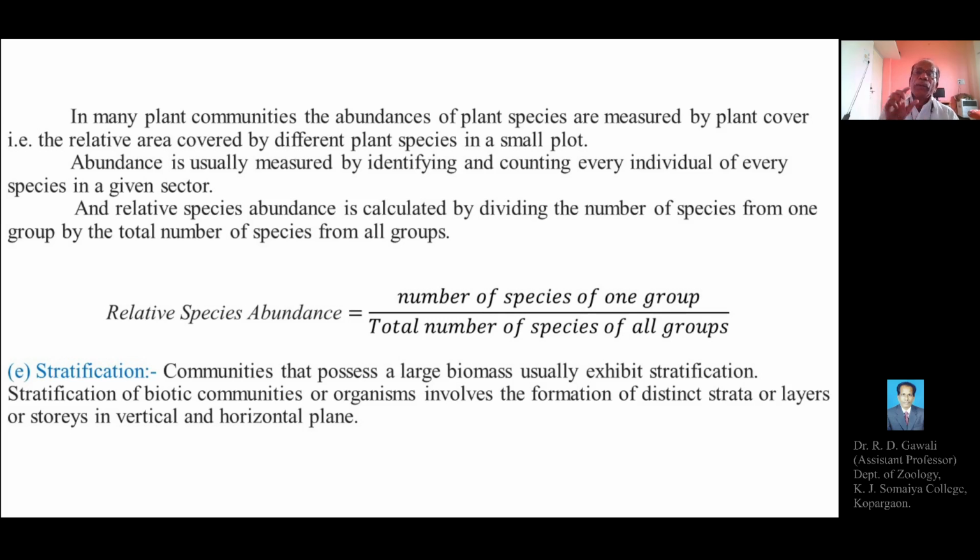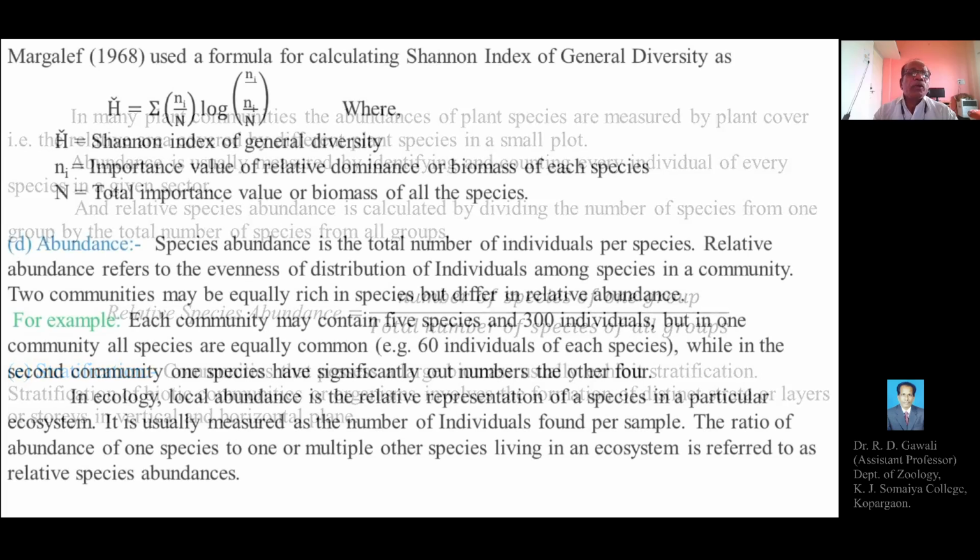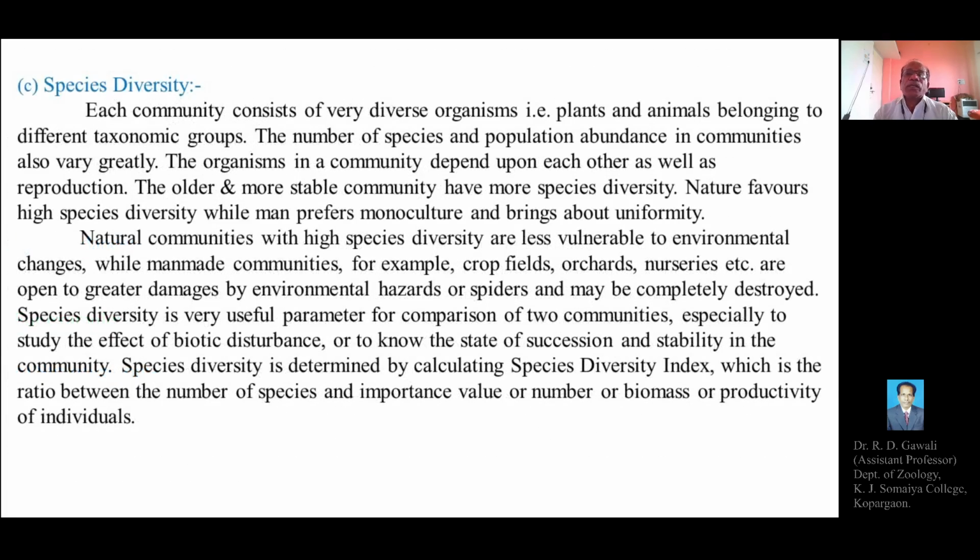So with the help of this formula, we can calculate relative species abundance. So this is about the abundance. So today we have explained the two characteristics of the community, that is species diversity and abundance.